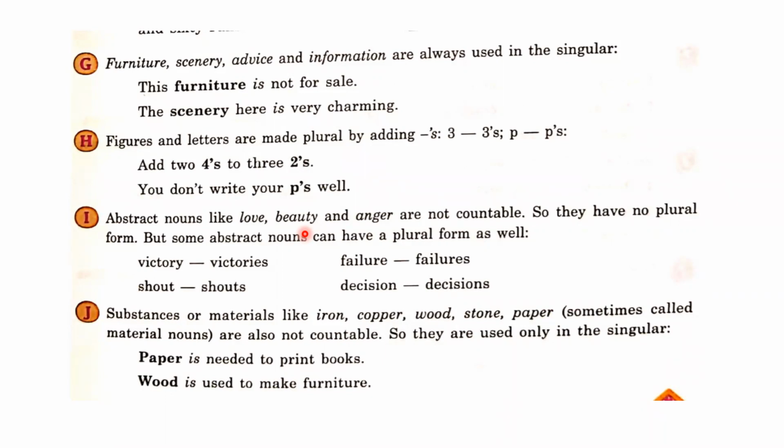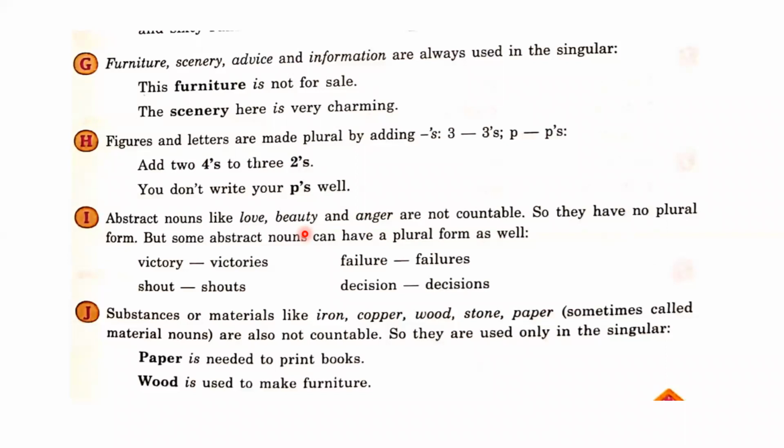Then point number I, abstract nouns like love, beauty, and anger are not countable. So they have no plural form, but some abstract nouns can have a plural form as well. So dear students, in this we have to learn which are the uncountable nouns, means which are the abstract nouns. There is no plural form of those abstract nouns, but some nouns are there. We need to learn those nouns.